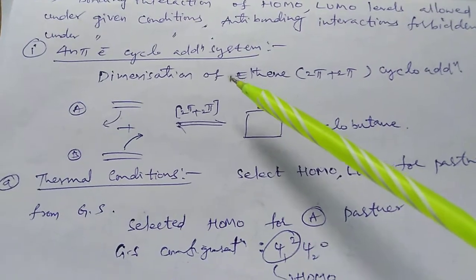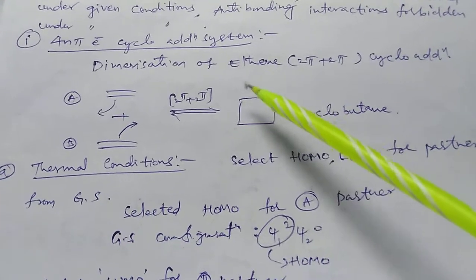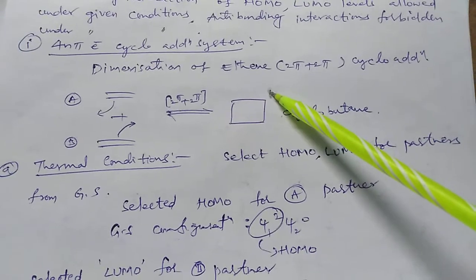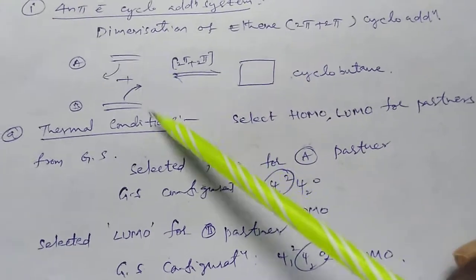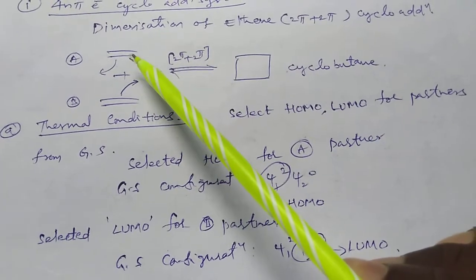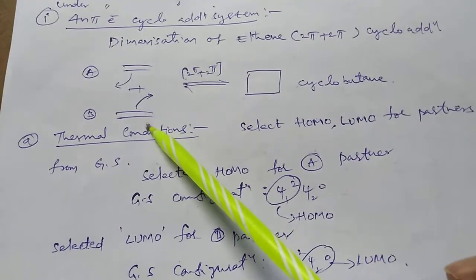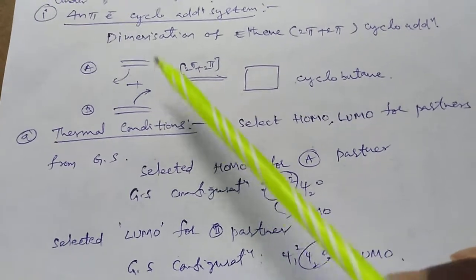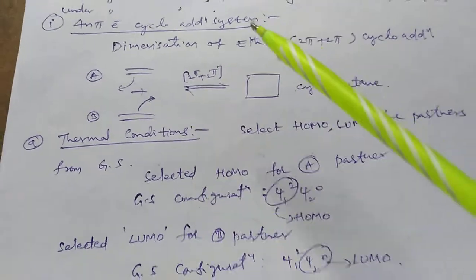Now we are taking a 4n electron system for the cycloaddition reaction. An example is dimerization of ethene. It is a 2 plus 2 cycloaddition. We are taking 2 moles of ethene converting to cyclobutane, with 2 pi electrons in one ene and 2 pi electrons in another ene. The first ene is A, the second ene is B.